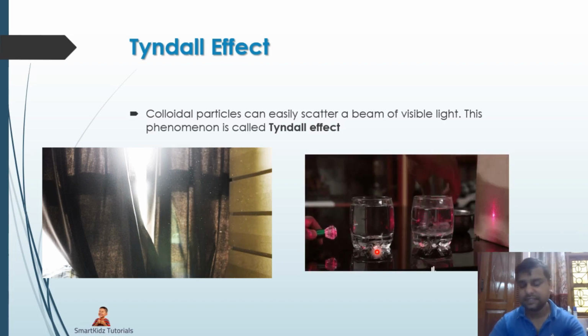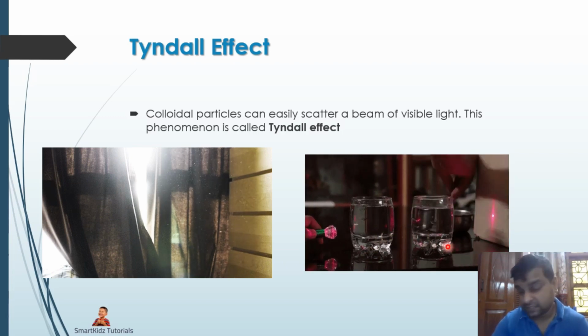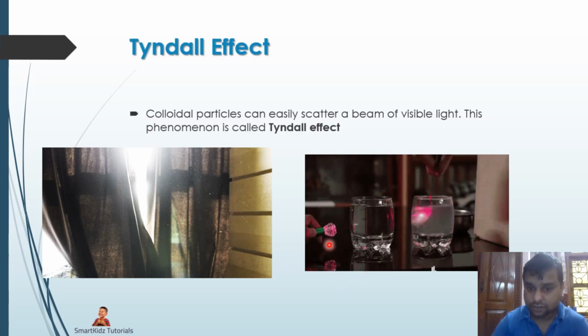And this is an experiment that we can see over here. Both these glasses are sugar solutions, and there is a torch over here, a laser, and this torch has a beam of light, of course, which is passing through this glass, but we can't see the ray of light passing through this.